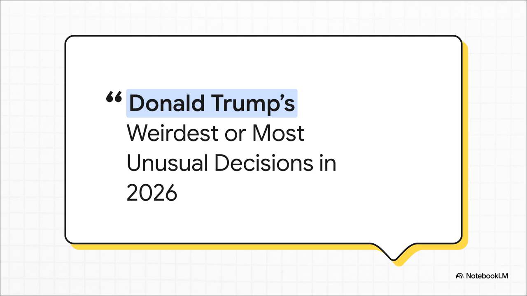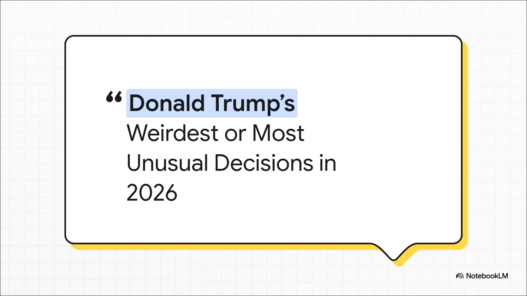But why focus on the weird stuff? Well, because standard, boring governance rarely tests the stress limits of a political system. It's the anomalies, right? Those sudden, unexpected pivots and controversial statements, those are the true stress tests. They reveal the hidden mechanics of our institutions, just how deep public loyalty really goes, and the actual resilience of traditional norms. By forcing analysts to zoom in on these exact flashpoints, this framework zeroes in on the specific moments where massive political shifts are most likely to happen. You get a highly concentrated look at high-impact events, rather than getting bogged down in routine bureaucracy.